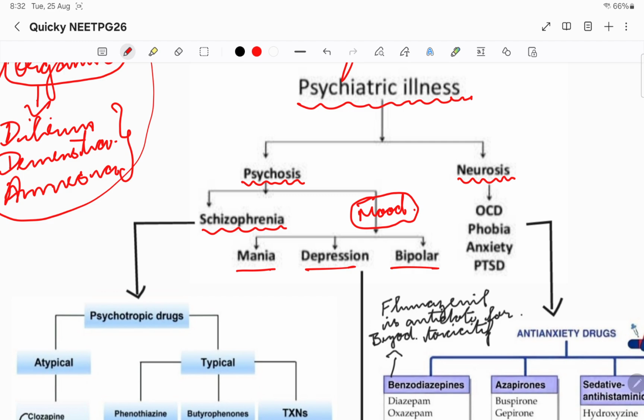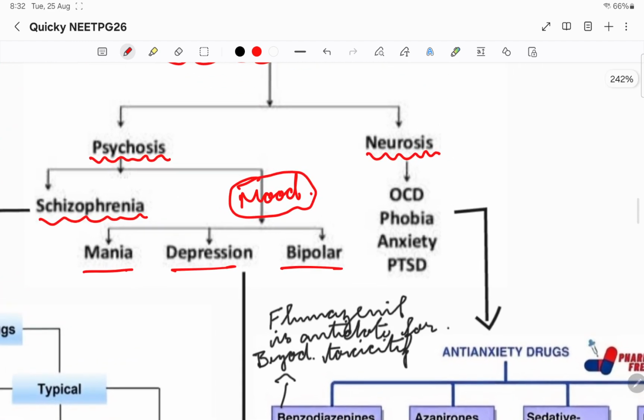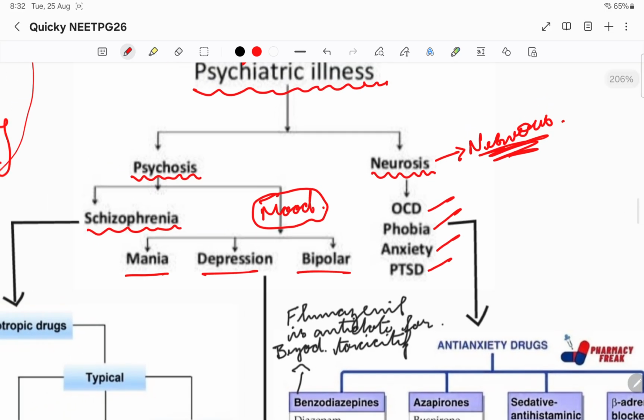So this is the correct classification of psychosis. Then coming to neurosis, it is based on nervousness. Nervousness issues will be in neurosis. That is why OCD, phobia, anxiety, PTSD, acute stress disorder, all these things come under neurosis.